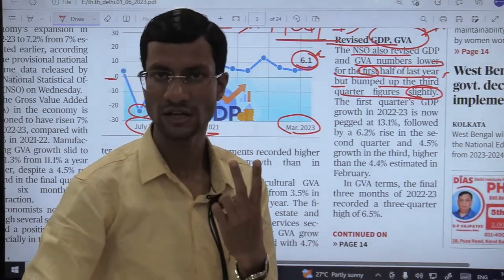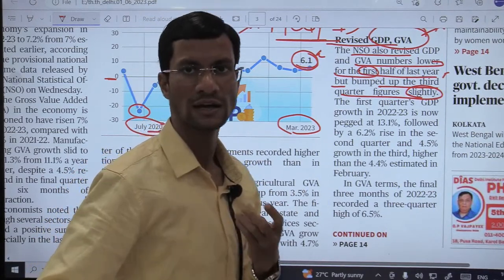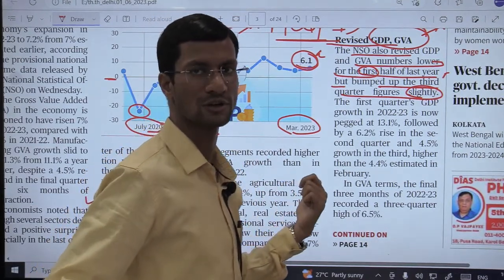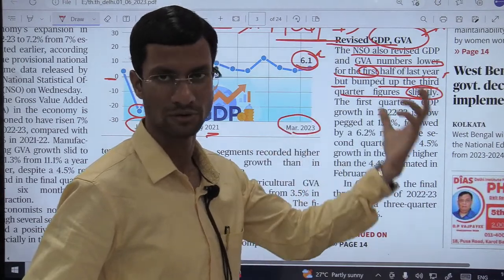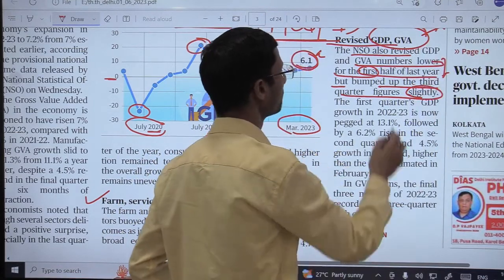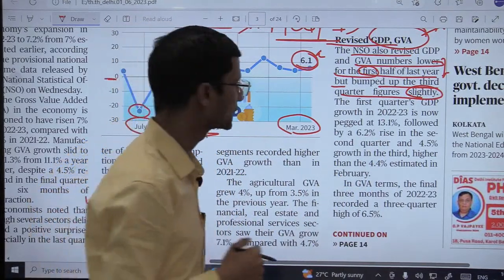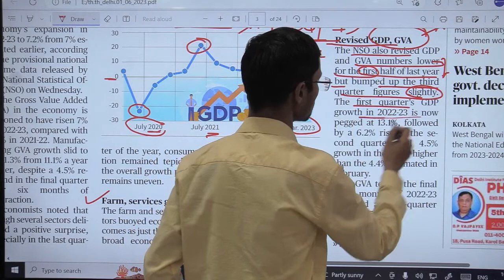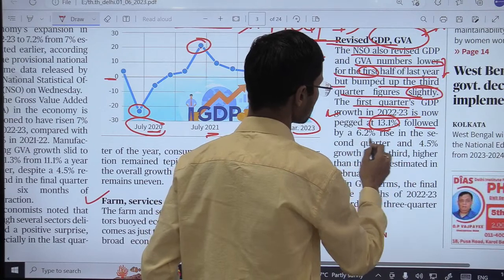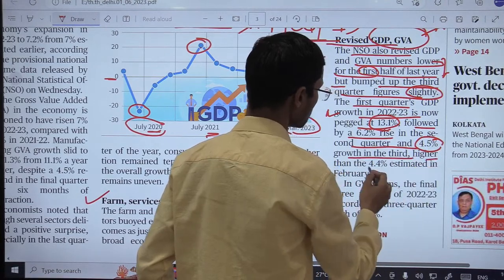First half means 6 months covering 2 quarters, April, May, June and July, August, September of financial year 2023, but it has bumped up the third quarter figures slightly, a little increased. The first quarter GDP growth in 2022-23 is now pegged at 13.1%, followed by a 6.2% rise in the second quarter and 4.5% growth in the third quarter, higher than the 4.4%.